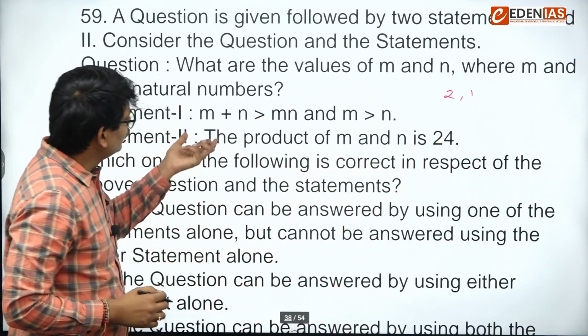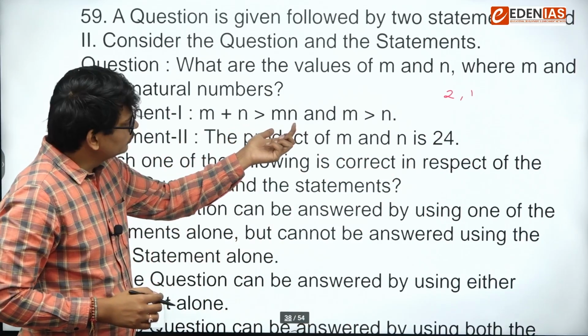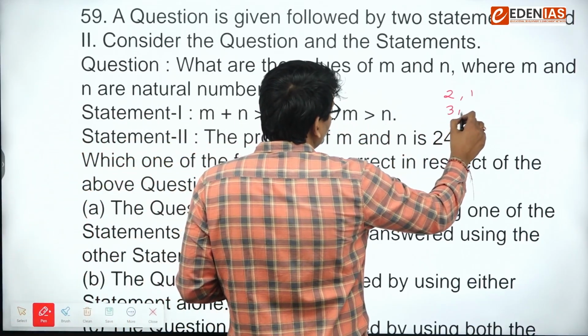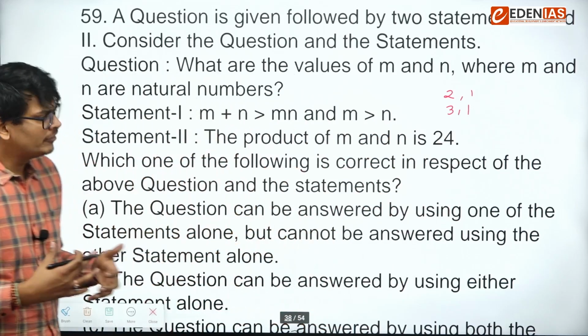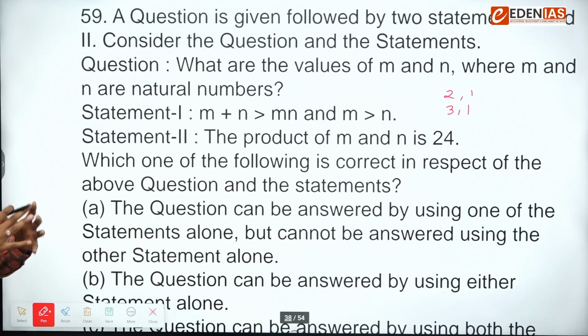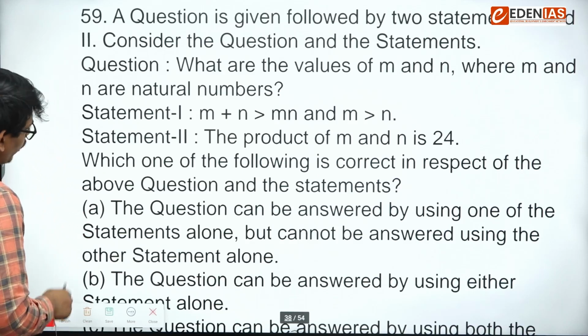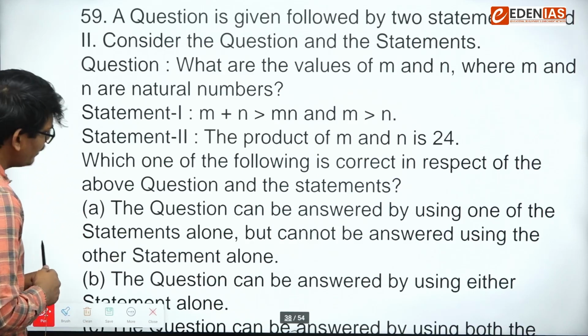You can say 2 plus 1 is obviously greater than 2, as well as this satisfies. Another possibility is 3, 1. So you will get multiple possibilities from statement 1 alone. So we cannot say anything from statement 1. Fine. Next. If we talk about statement 2, the product of M and N is 24.